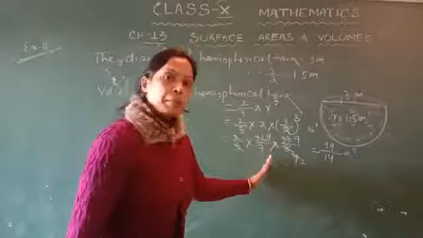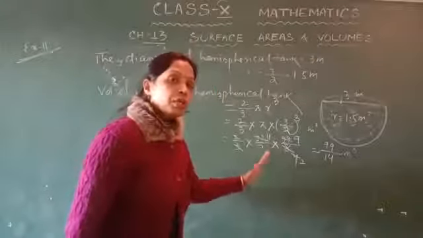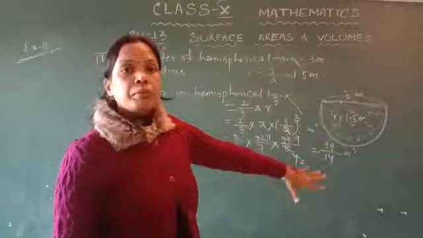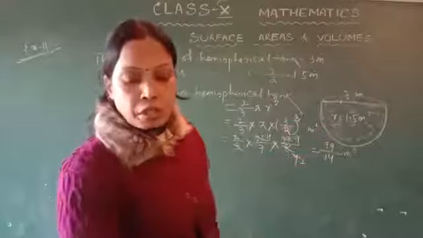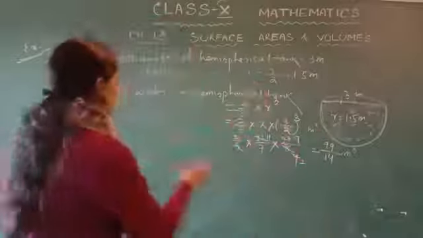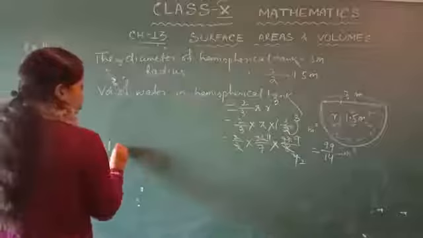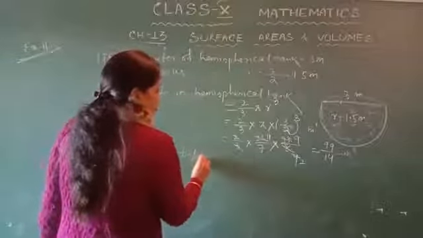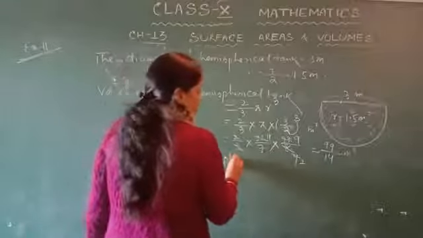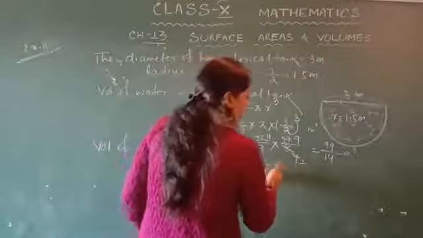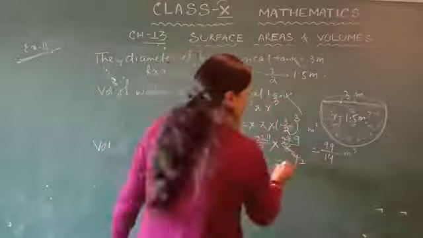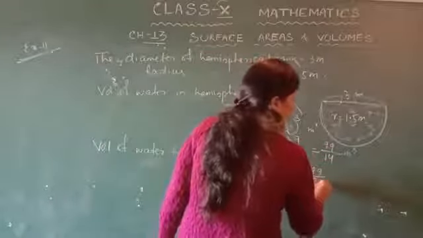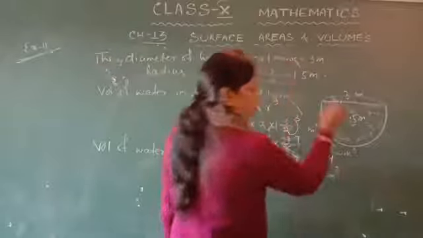This is the volume of the water when the tank is full. Half of the tank is the volume of water to be emptied, that is half of 99 upon 14, that is 99 upon 28 meter cube.